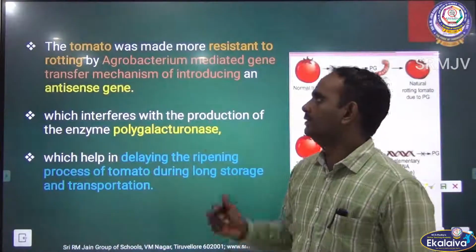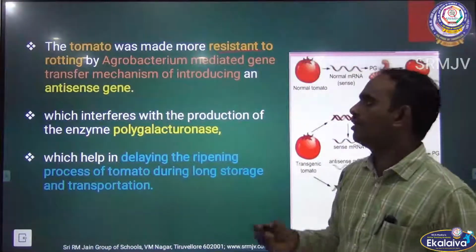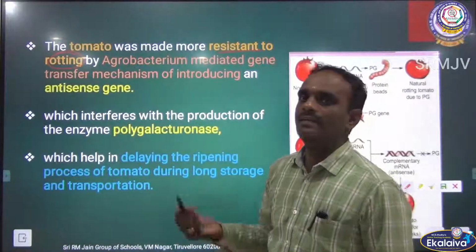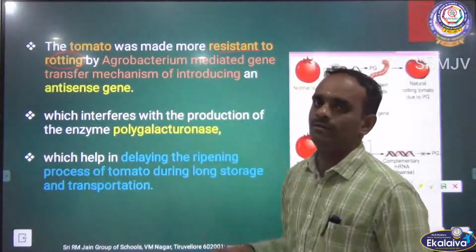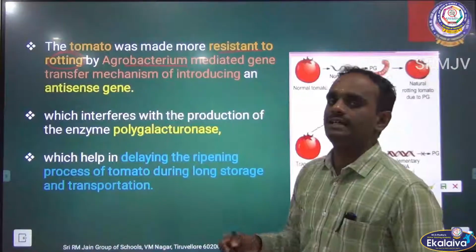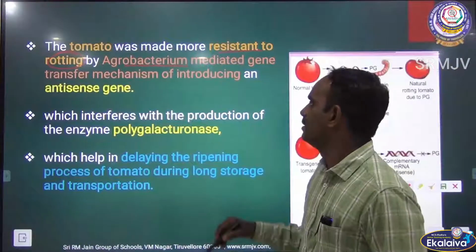See here, the tomato was made more resistant to rotting. Rotting means damage. So, we can resist rotting by agrobacterium mediated gene transfer,